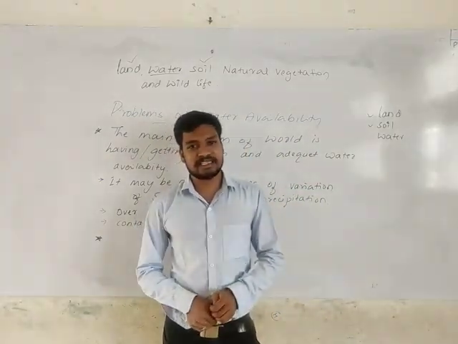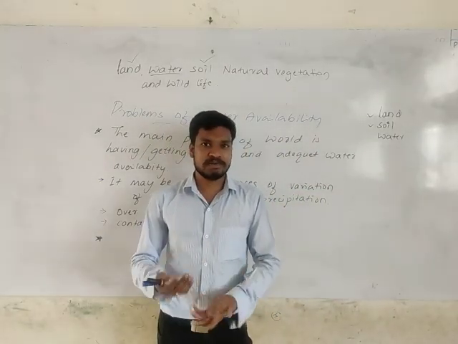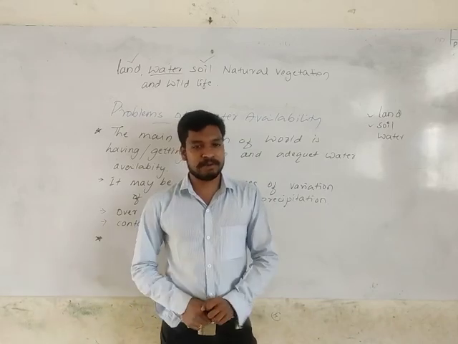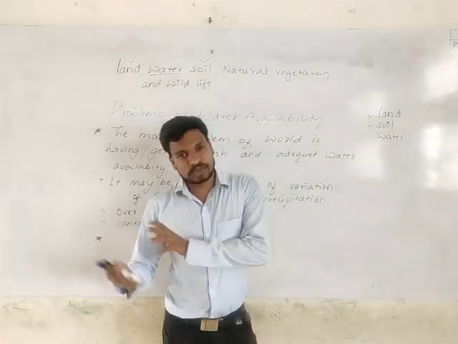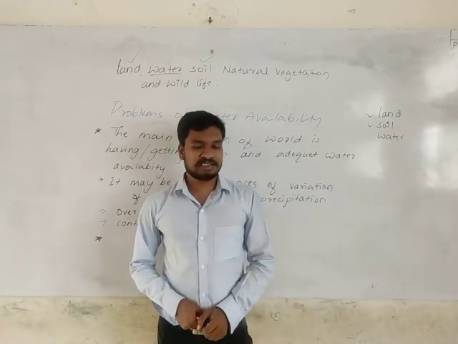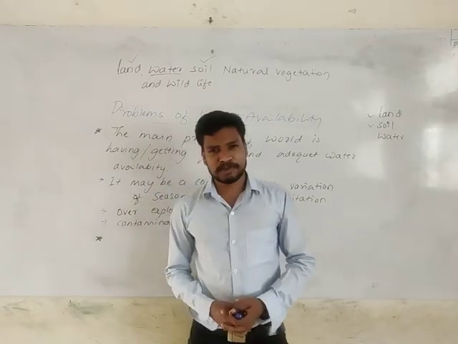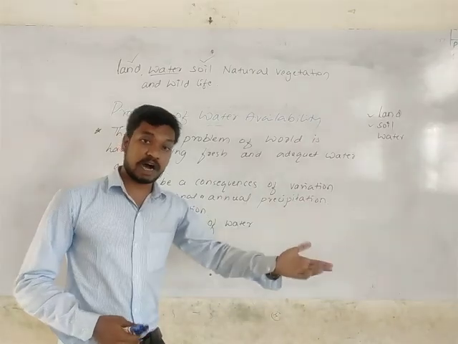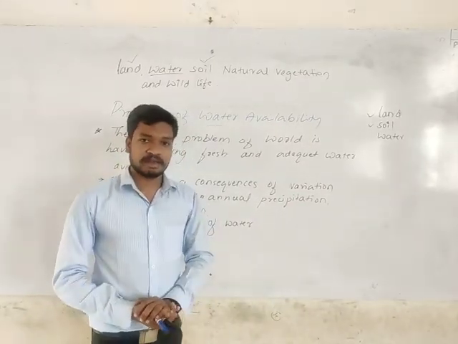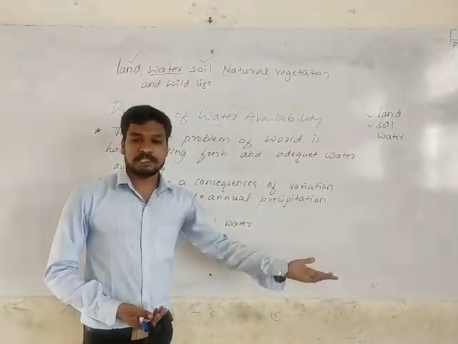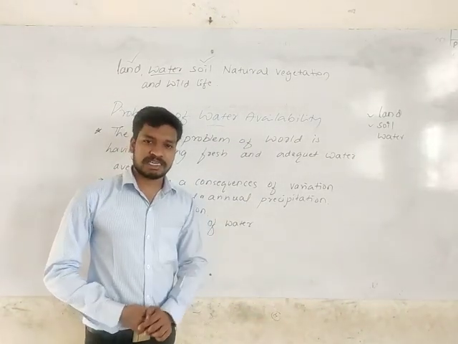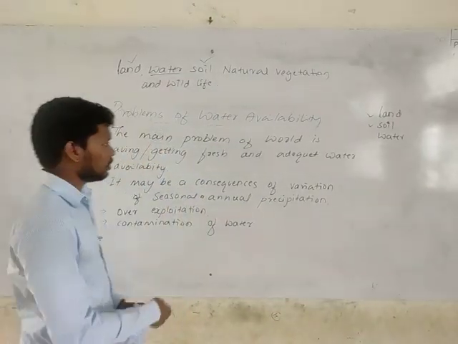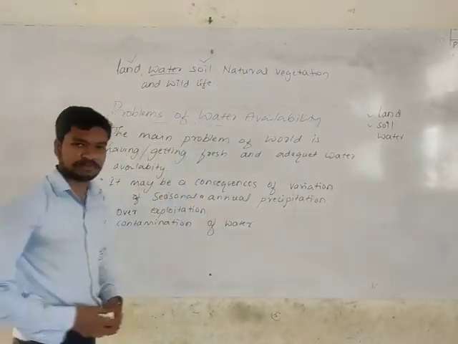For industries, more water is required, fresh water is required at the first level. In order to get more profit from industrialization, many business people have spoiled and contaminated the water by discharging waste material into river water, fresh water. It has created a problem of water availability over the Earth's surface.